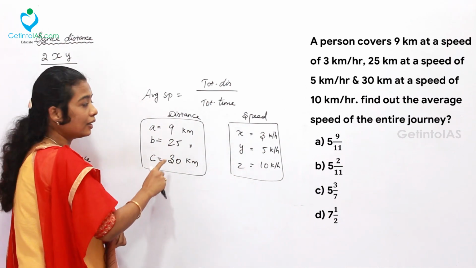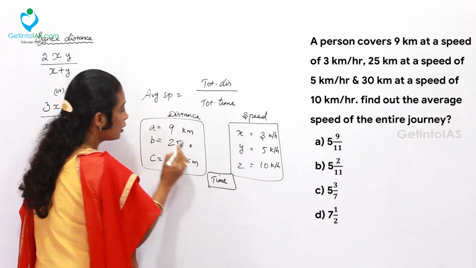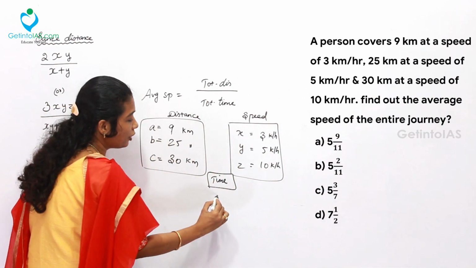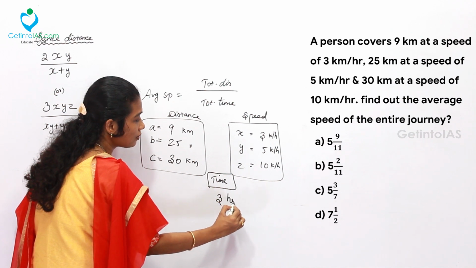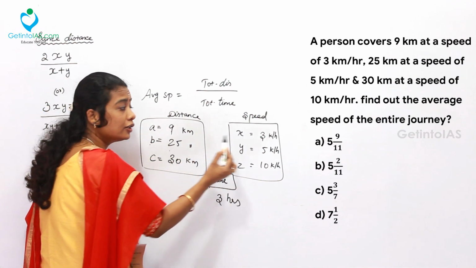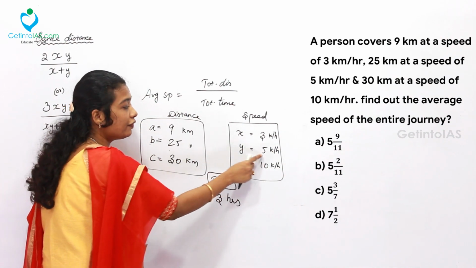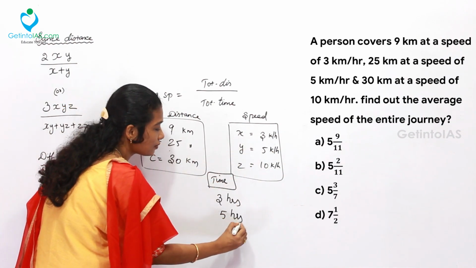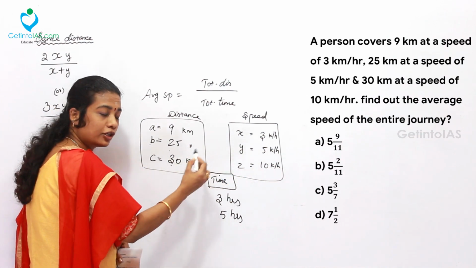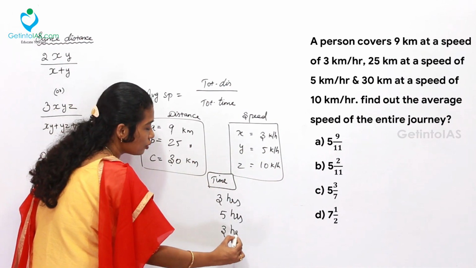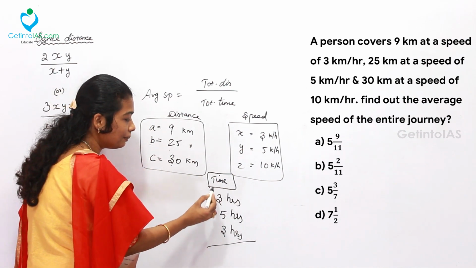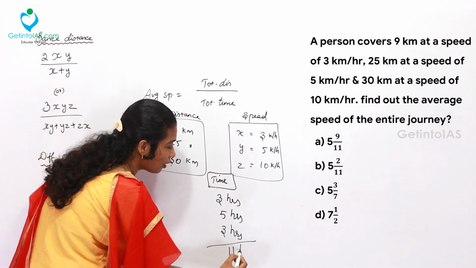So, what is the time over here? Time to travel 9 km at the speed of 3 km per hour, which is 3 hours. And time to travel 25 km at the speed of 5 km per hour, 25 divided by 5, 5 hours. Afterwards, 30 km distance to be covered at the speed of 10 km per hour, which is also 3 hours. What is the total time taken over here? 5 plus 3, 8 plus 3, 11 hours.